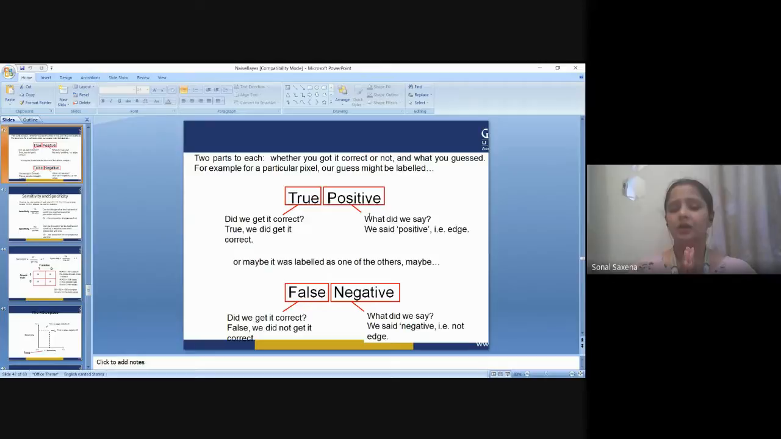Next could be the false negative. A false negative is when the person actually has the disease, but I'm saying that no, there is no such kind of disease. In that case, I would say this is a false negative case, where the person does have the disease, and even then I'm saying that the person doesn't have any kind of disease.